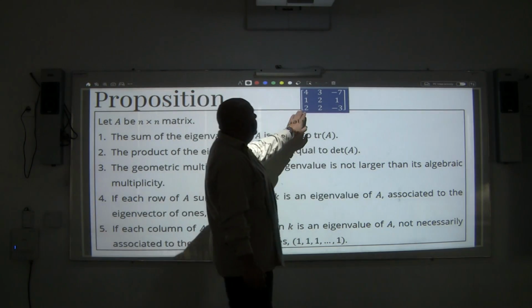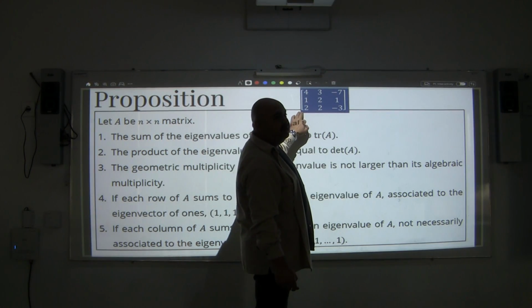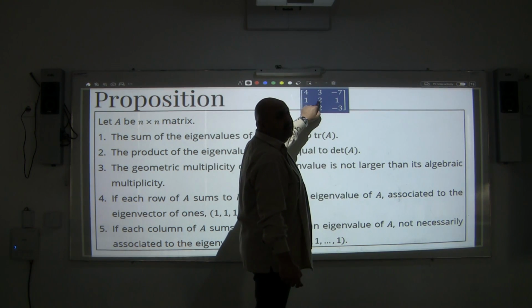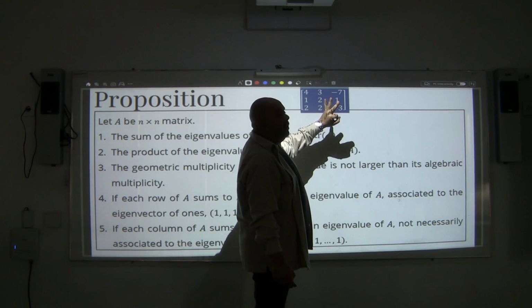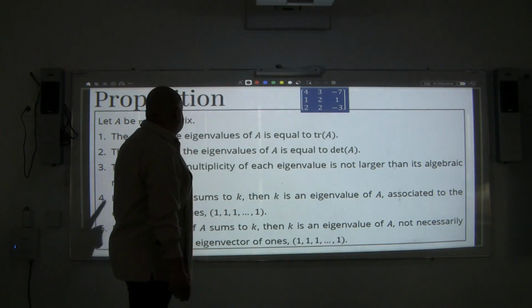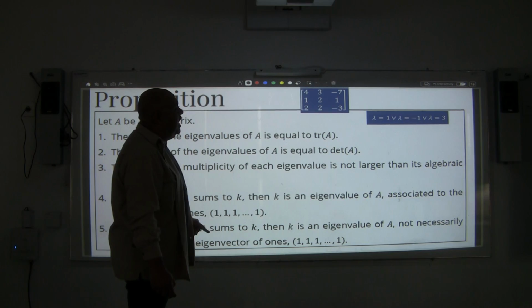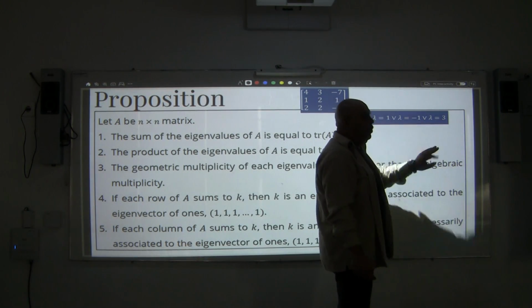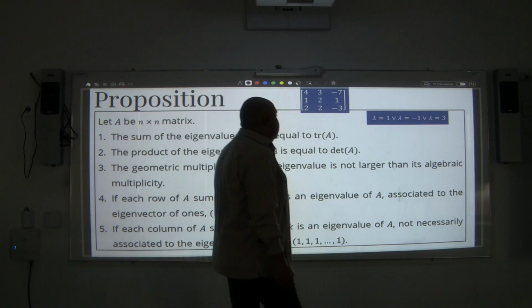Remark, that's the matrix of the previous problem. Add 4 plus 2, which is 6. 6 minus 3 is going to come up to 3. So I'm adding them. So once more, the sum of the eigenvalues. If I added the eigenvalues that I have, 1, negative 1, and 3, the sum also will equal 3. So that's the first one.